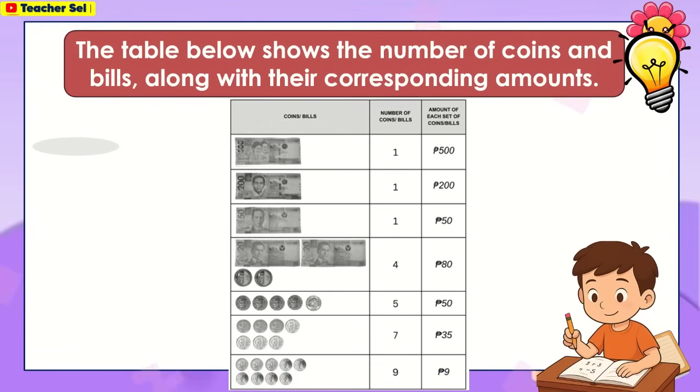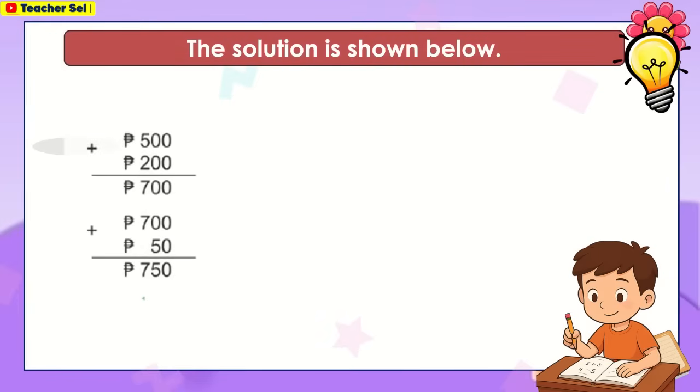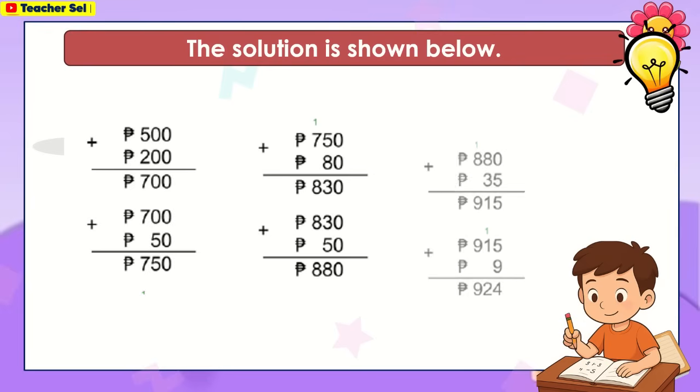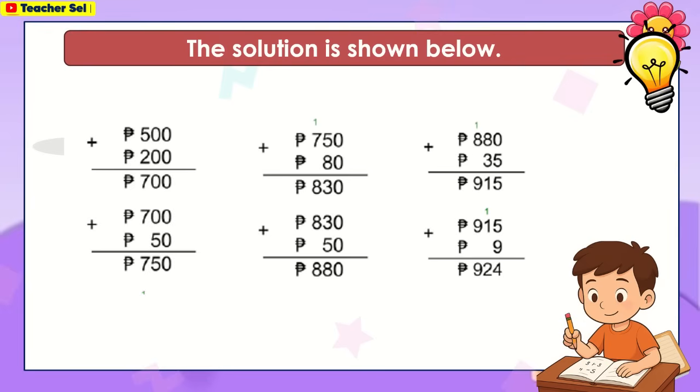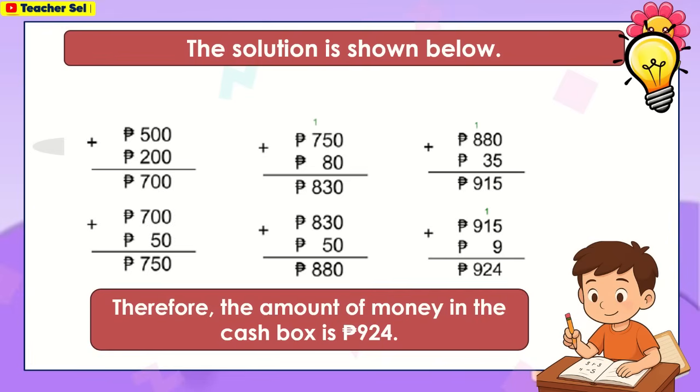The table below shows the number of coins and bills along with their corresponding amounts. The solution is shown below. Therefore, the amount of money in the cash box is 924 pesos.